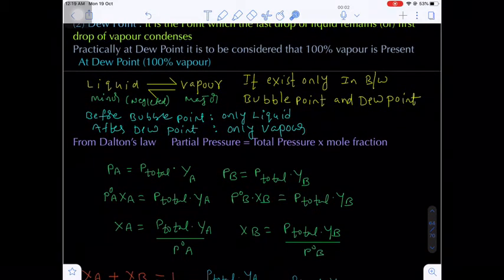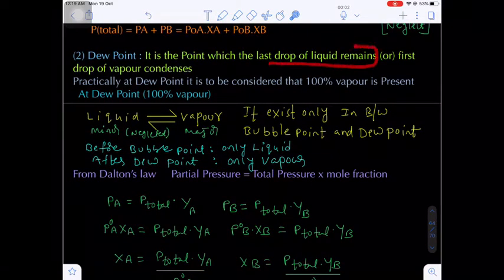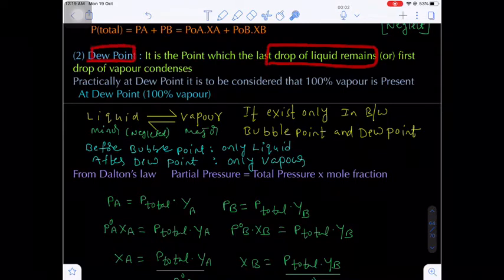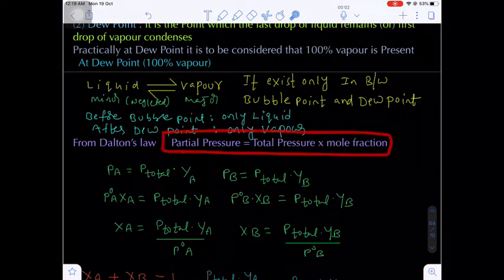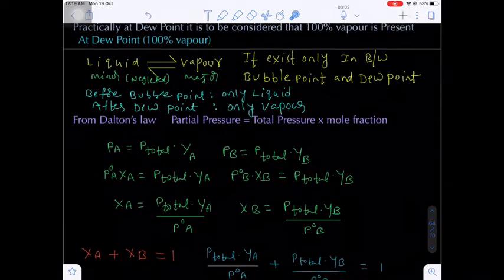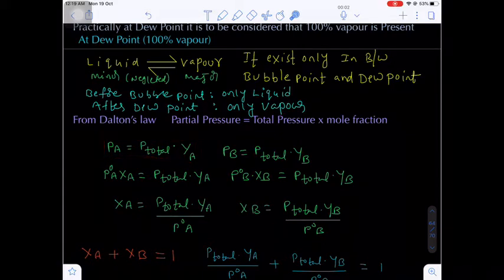Now in case of the dew point, that is in the vapor phase, almost all the liquid undergoes vaporization, only one drop of a liquid will be left at the dew point, otherwise one drop of a vapor will undergo condensation. Now we know Dalton's law. According to Dalton's law, the partial pressure is equal to the total pressure multiplied by the mole fraction. Partial pressure Pa is equal to P total into, now what is the mole fraction? Mole fraction where? In the vapor phase.